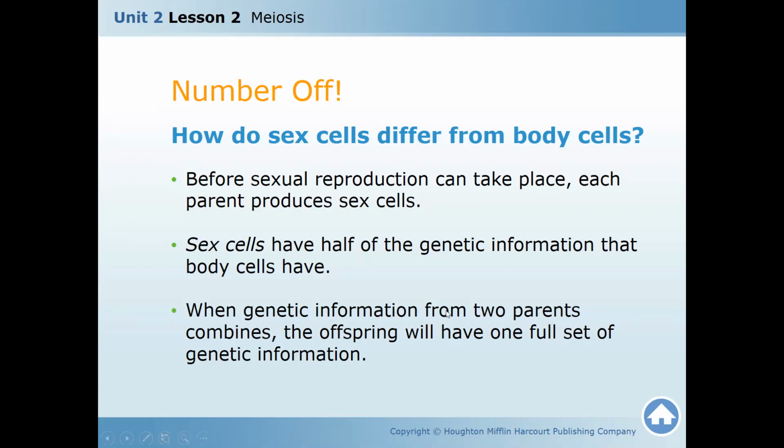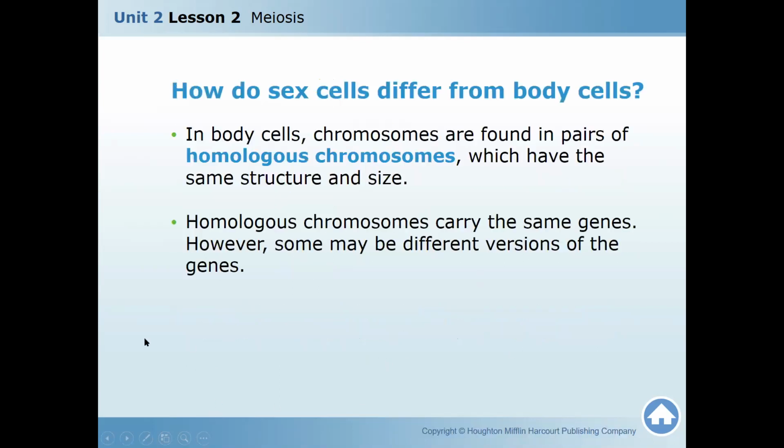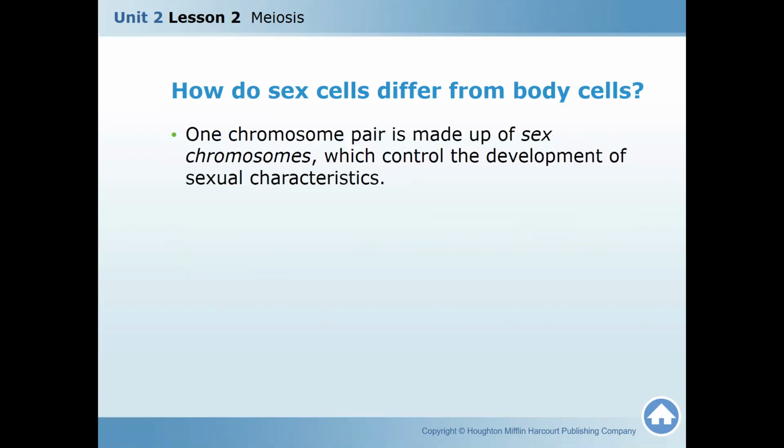Genetic information from two parents combined, the offspring will have one full set of genetic information. In body cells, chromosomes are found in pairs, called homologous chromosomes. Homologous chromosomes carry the same genes, however some may be different versions of the genes.